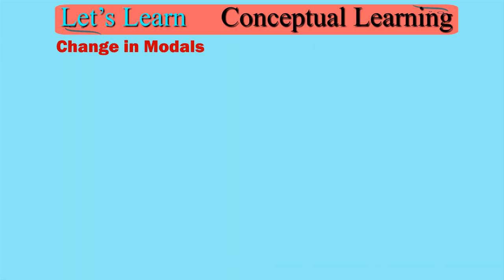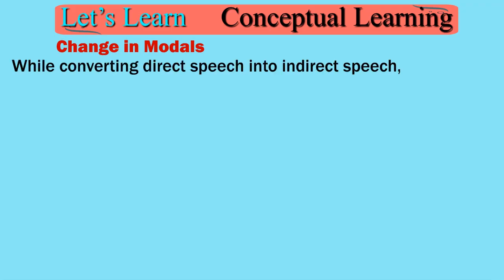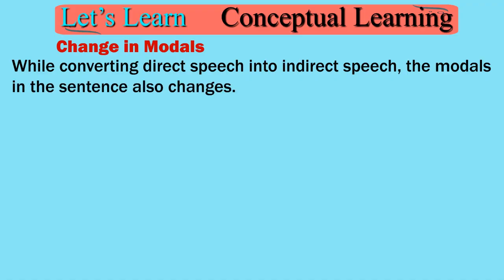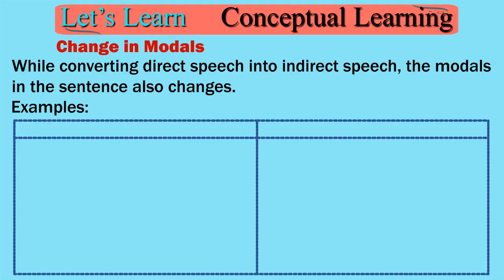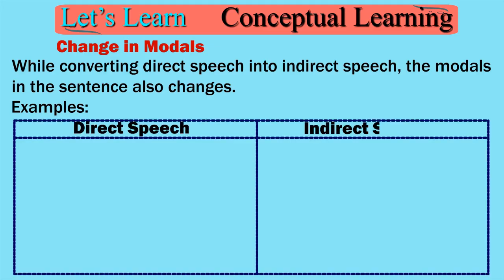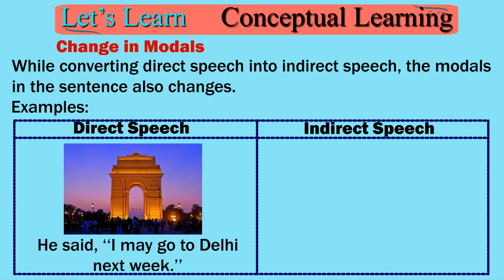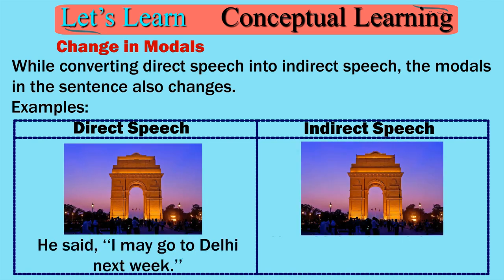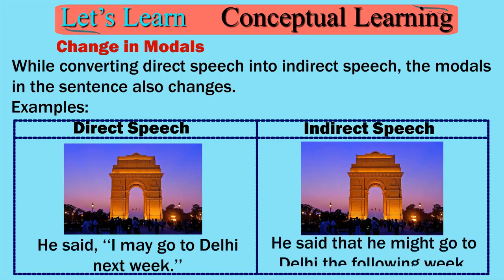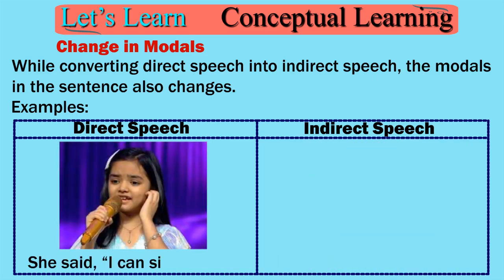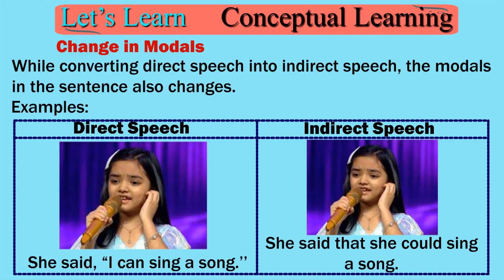Change in modals. While converting direct speech into indirect speech, the modals in the sentence also change. Examples: direct speech, indirect speech. He said, "I may go to Delhi next week." He said that he might go to Delhi the following week. She said, "I can sing a song." She said that she could sing a song.